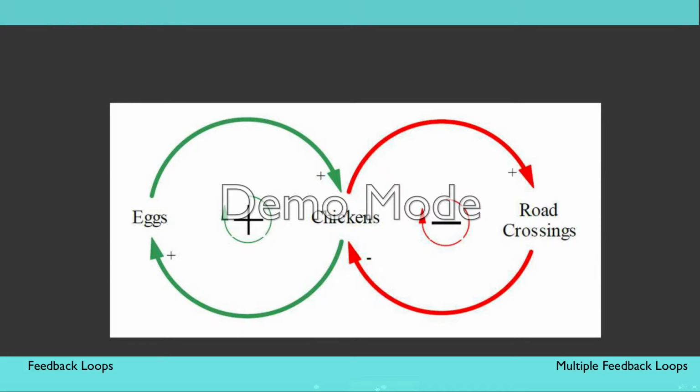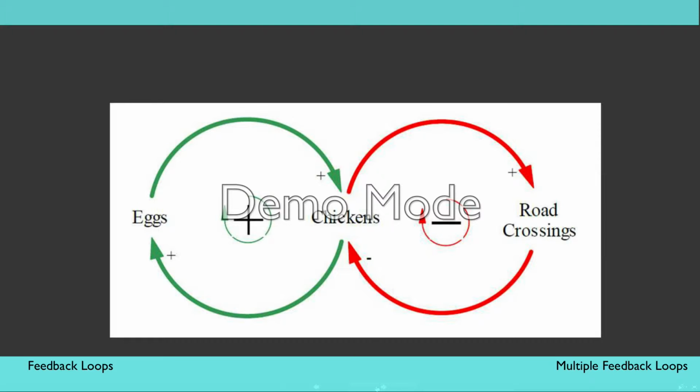Let's move from looking at one single feedback loop to a more systemic approach involving multiple interacting feedback loops. Here is a more dynamic and humorous example where both a positive and a negative feedback loop are intertwined. First, on the left side is a positive feedback loop linking the number of chickens with the number of eggs. The dynamic here is that as more chickens lay more eggs, then more eggs hatch, which means that there are even more chickens that will lay even more eggs, increasing the chicken population.